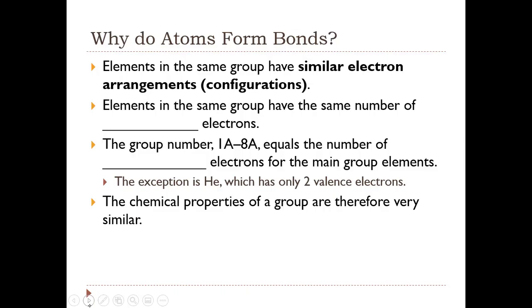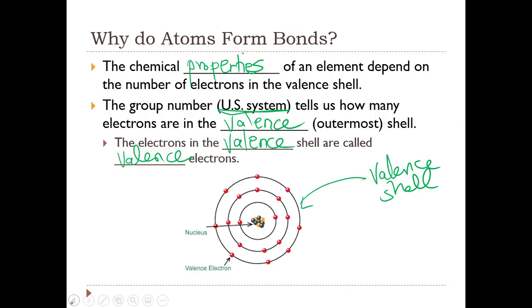And so elements in the same group have similar electron arrangements or configurations. We said that the number of electrons in the valence shell determines or influences their chemical properties.